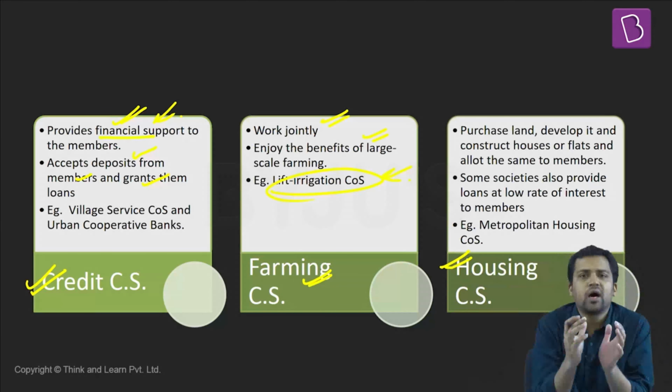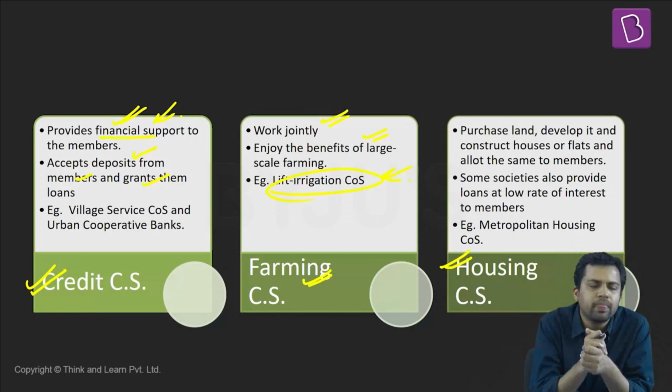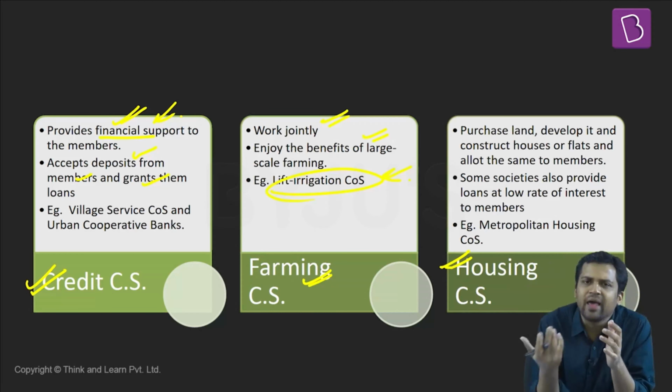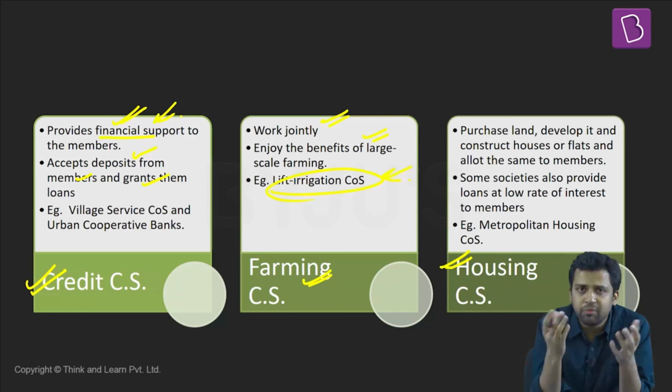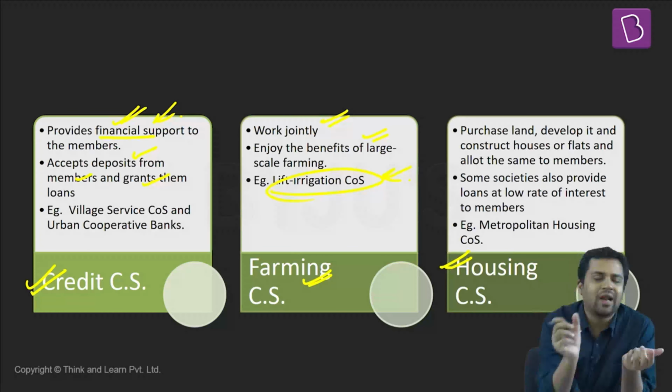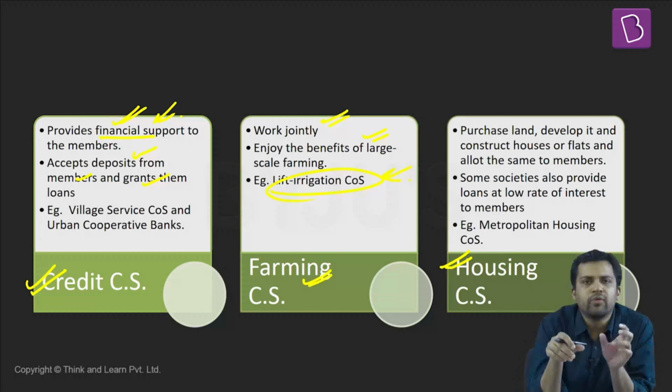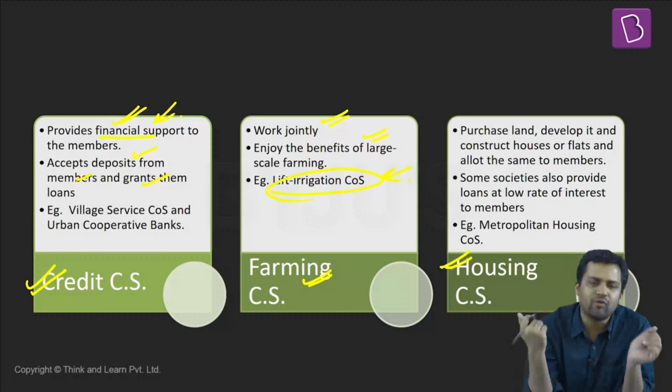There can be housing cooperatives. Now what happens in a housing cooperative? Some people will join together, form a housing cooperative, and purchase a plot of land. They will hire a builder, a contractor, and an architect, and they will construct a building. They will construct flats. Depending on their contribution, they will have a share in that particular society. Some of them might have a 2 BHK, some will have a 3 BHK, depending on how much they have contributed.